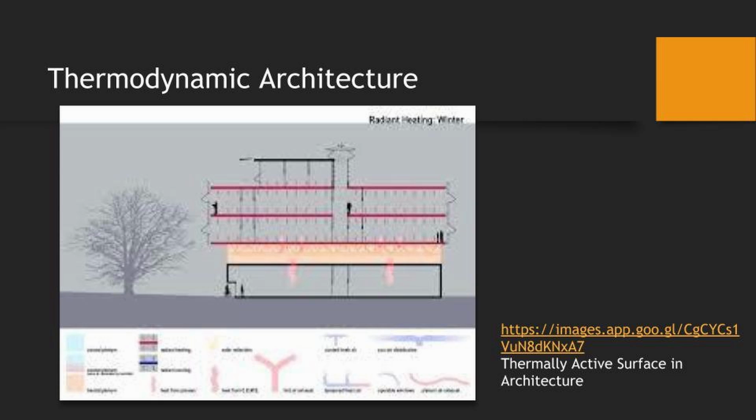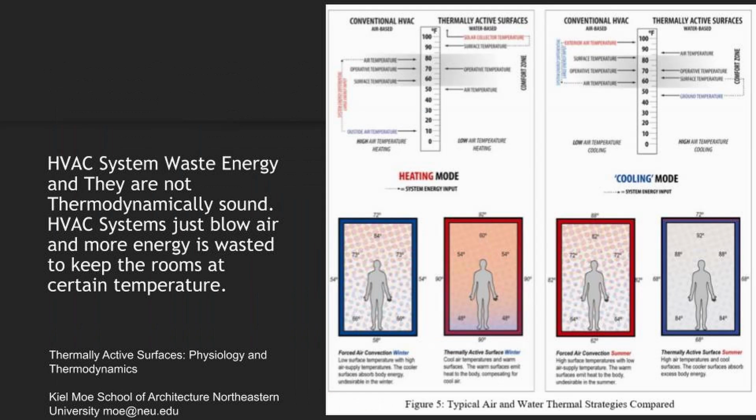Thermodynamic architecture. Buildings have a thermodynamic component. In here we have the heat in a building. Certain areas have more heat, and then how the heat is spread throughout the building. HVAC systems waste energy and they are not thermodynamically sound. HVAC systems just blow air, and more energy is wasted to keep the rooms at a certain temperature.